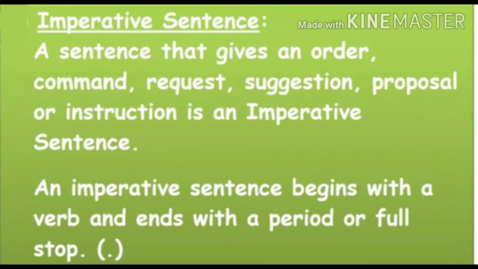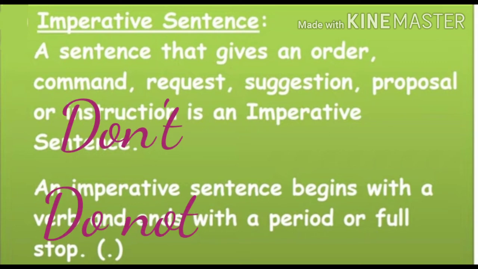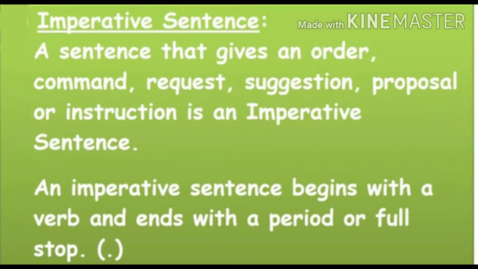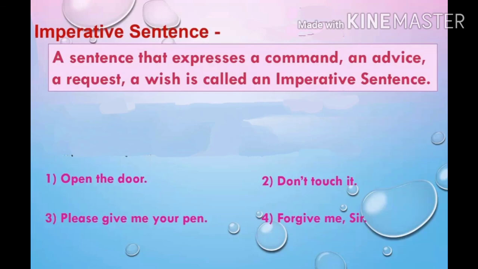Second point, the imperative sentence gives negative information which begins with don't or do not. Now students, let's see some few examples about imperative sentence. The first example is, open the door, which is expressing command. Second one, don't touch it, it is an advice. Third one, please give me your pen, which is request. And fourth one, forgive me sir, it is a wish. These all sentences are called as imperative sentences.